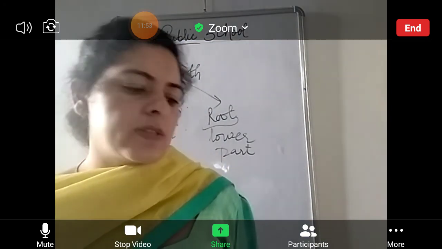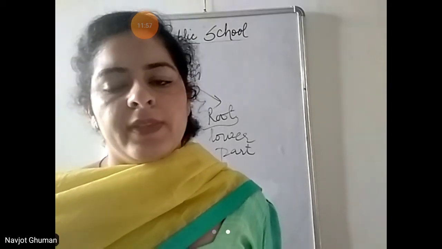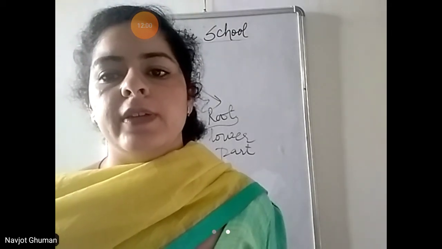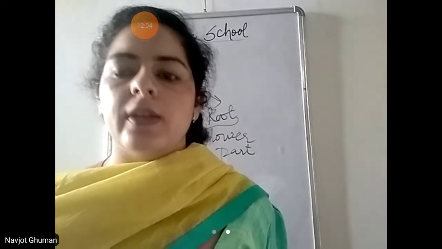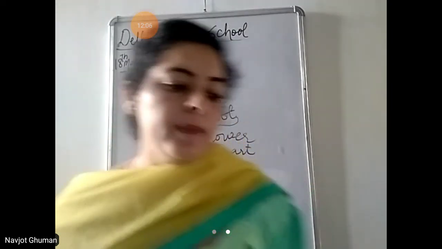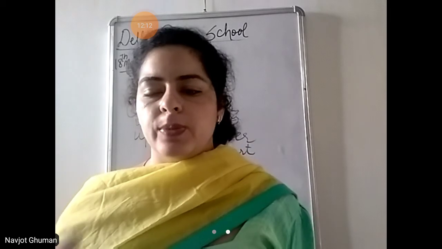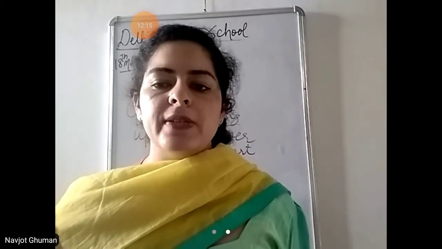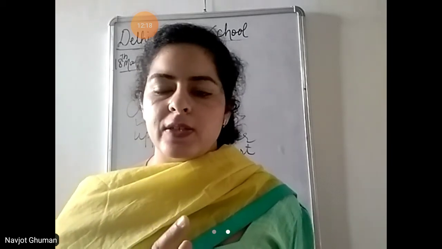Next topic is care of teeth. How can we take care of our teeth? If we are not taking proper care of our teeth, they will fall very soon. बहुत जल्दी गिर जाते हैं हमारे दांत if we are not taking proper care of the teeth. When we eat tiny bits of food, what happens? हम जब खाना खाते हैं, then small pieces of the food get stuck in our teeth. वो हमारे दांतों में फंस जाता है.